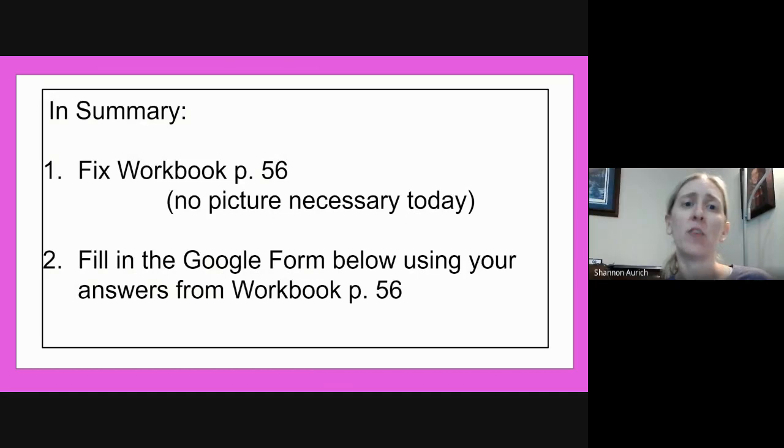So in summary, you need to fill out or fix workbook page 56. No photograph is necessary of it. But once you fix the whole page, marking the verb and the adverb, then open up the Google form and type in your answers. Remember to spell your adverbs and your verbs correctly because the computer will mark them wrong if you don't spell them correctly.